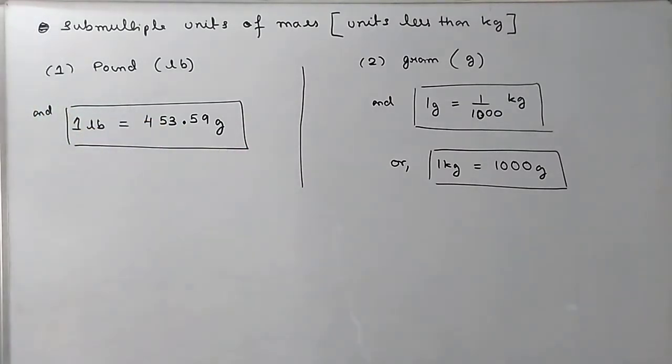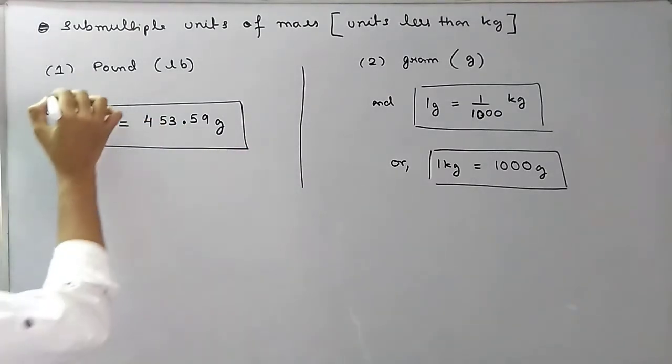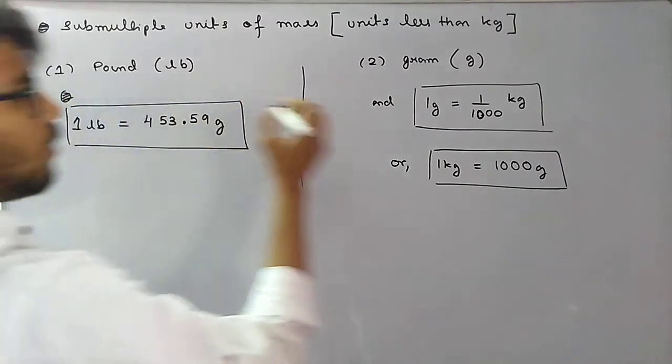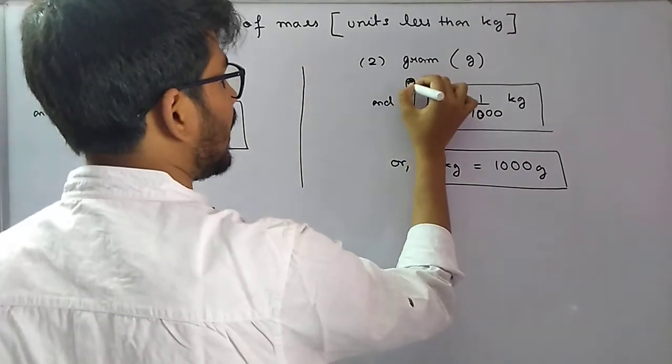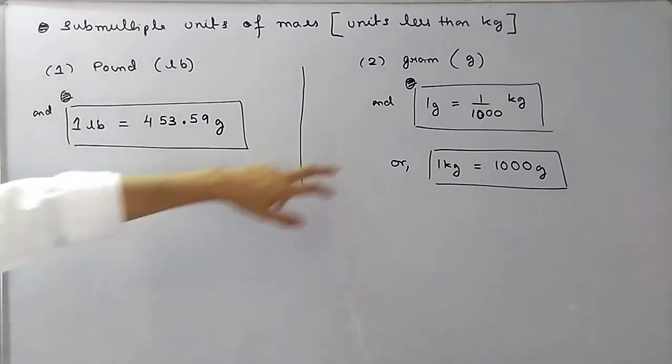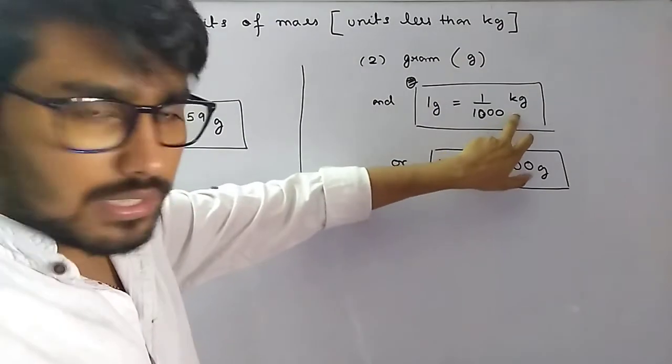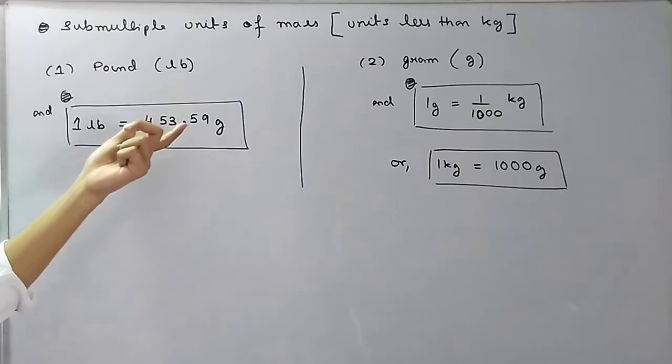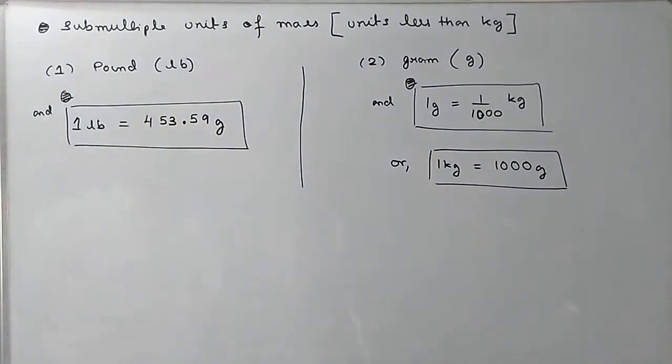So, we have these three relations. Pounds and grams are submultiple units of mass. 1 kg is equal to 1000 gram, and 1 pound is equal to 453 or 459 something gram. I don't remember actually. Okay, we'll see. I'll rectify it if necessary. This is fine, we're done.